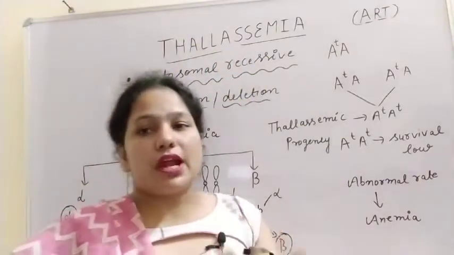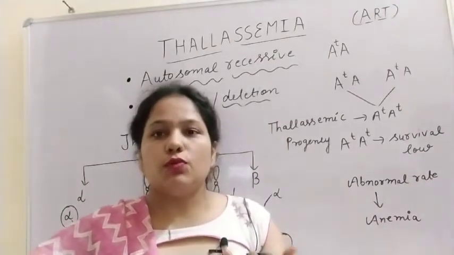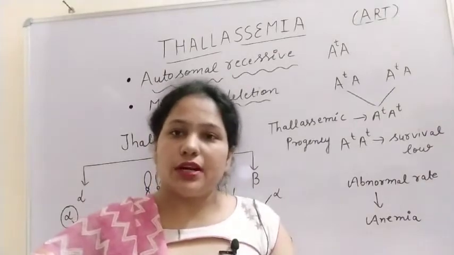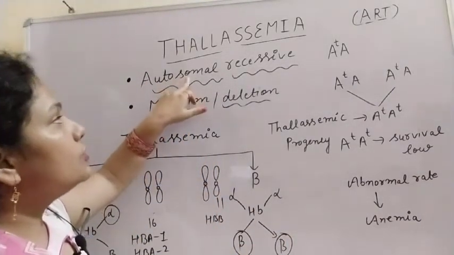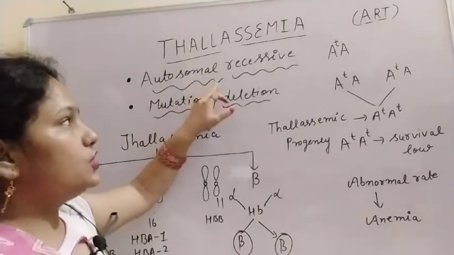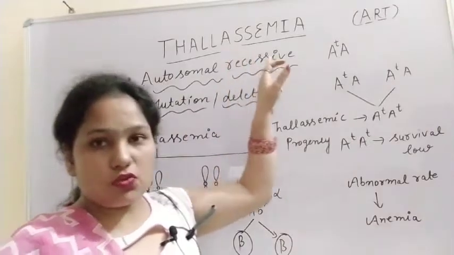Now, after understanding the diseases sickle cell anemia, color blindness, and hemophilia, you can better understand what is autosomal recessive. It means the disease causing gene is present on the autosomes and it is inherited in a recessive manner.